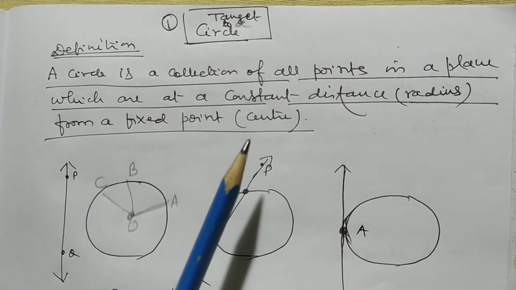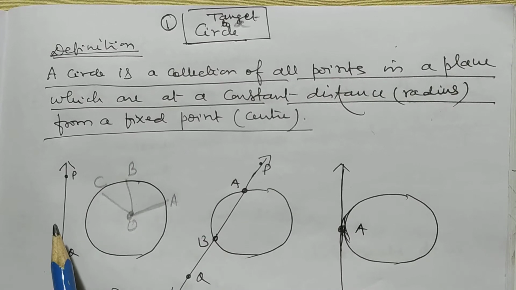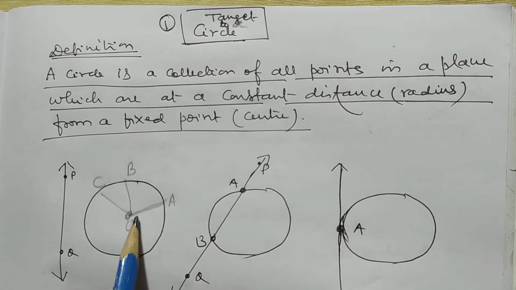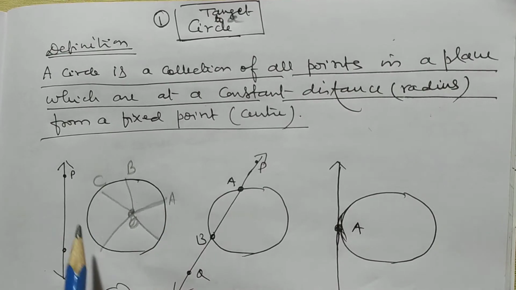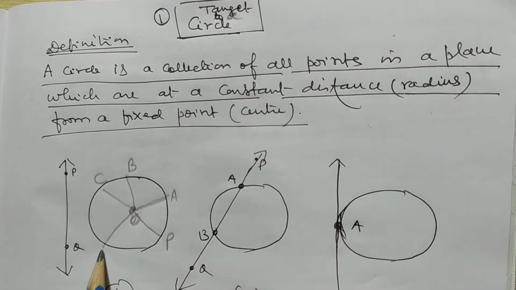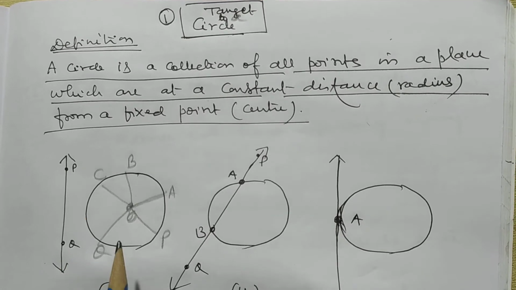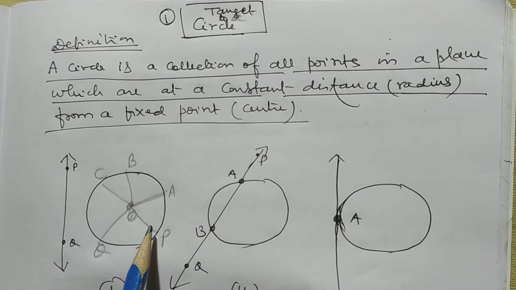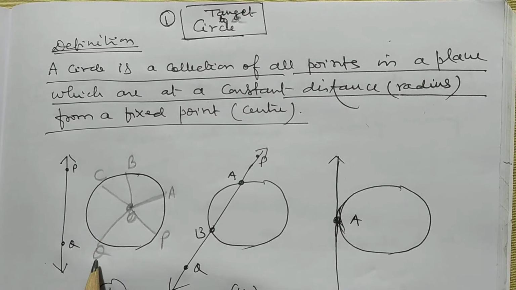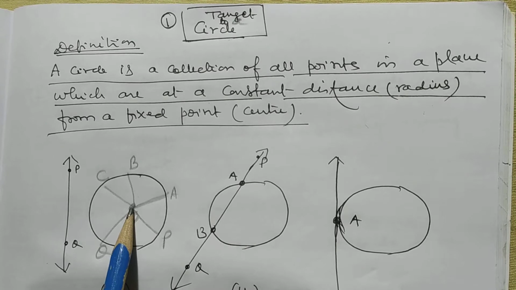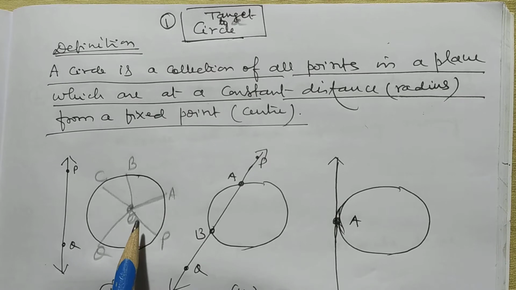A circle is a collection of all points in a plane which are at a constant distance from a fixed point. The center is known as fixed point, and these all points are on the circumference of the circle. And OQ, OP, OA, OB, OC are known as radius of the circle, and this fixed point is known as center of circle. I hope you know all these things.